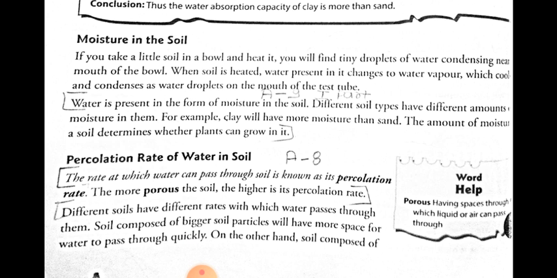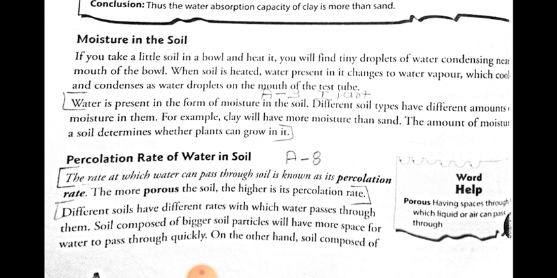The more porous the soil, the higher is its percolation rate. What is the meaning of porous? Porous means having small spaces or hollow spaces through which liquid or gas can pass.